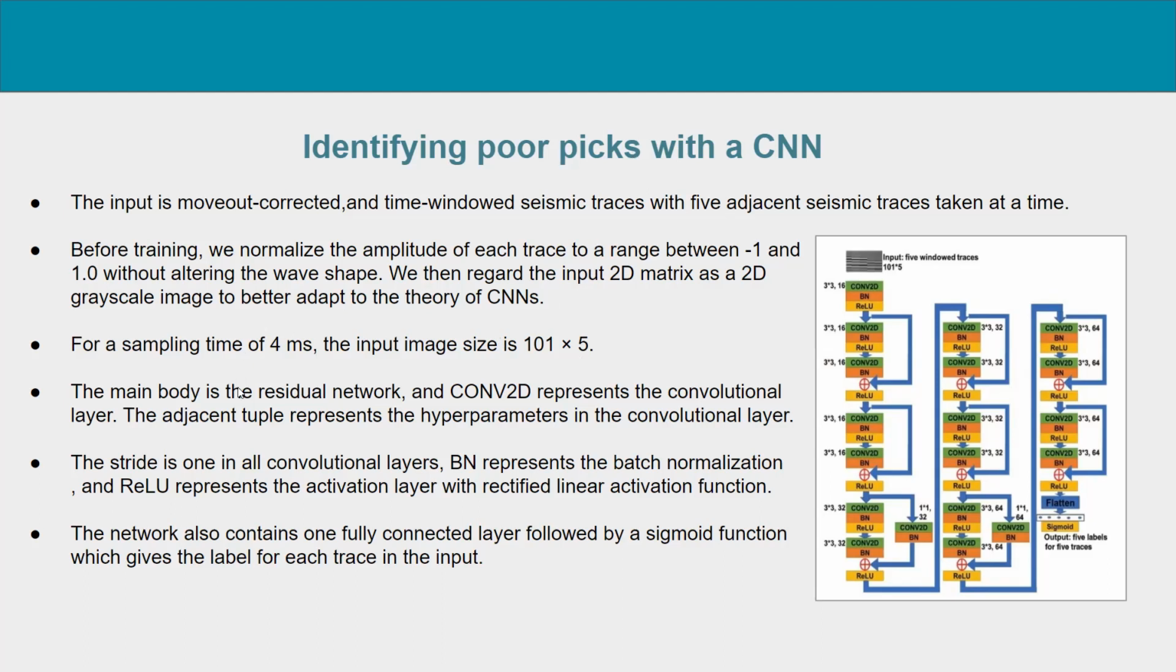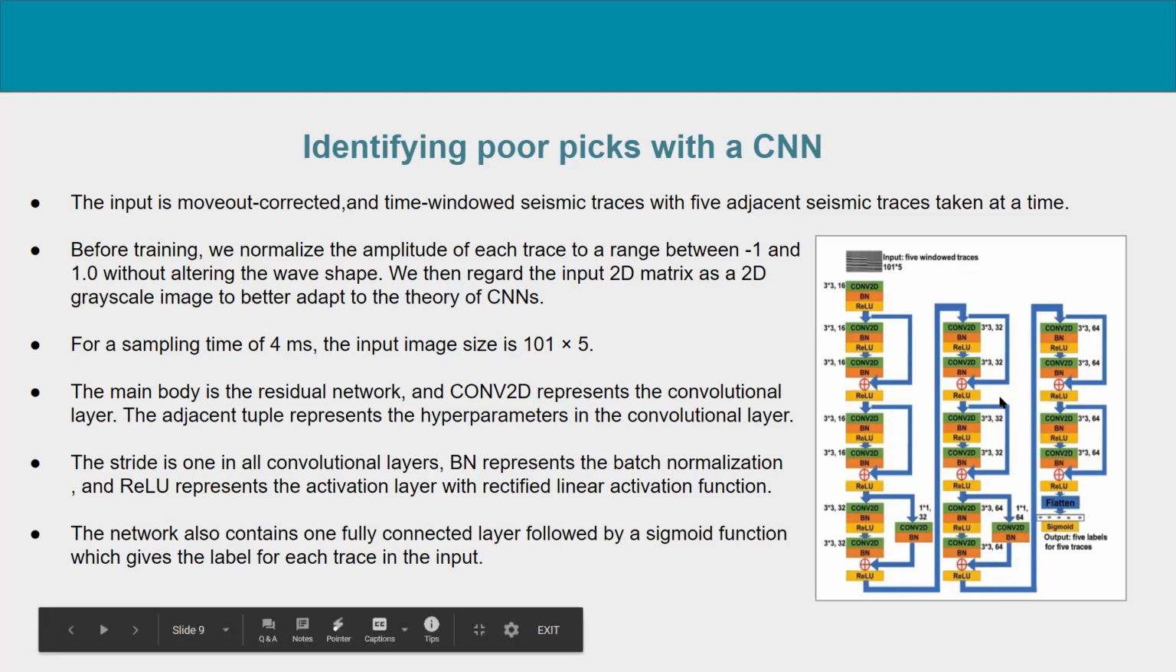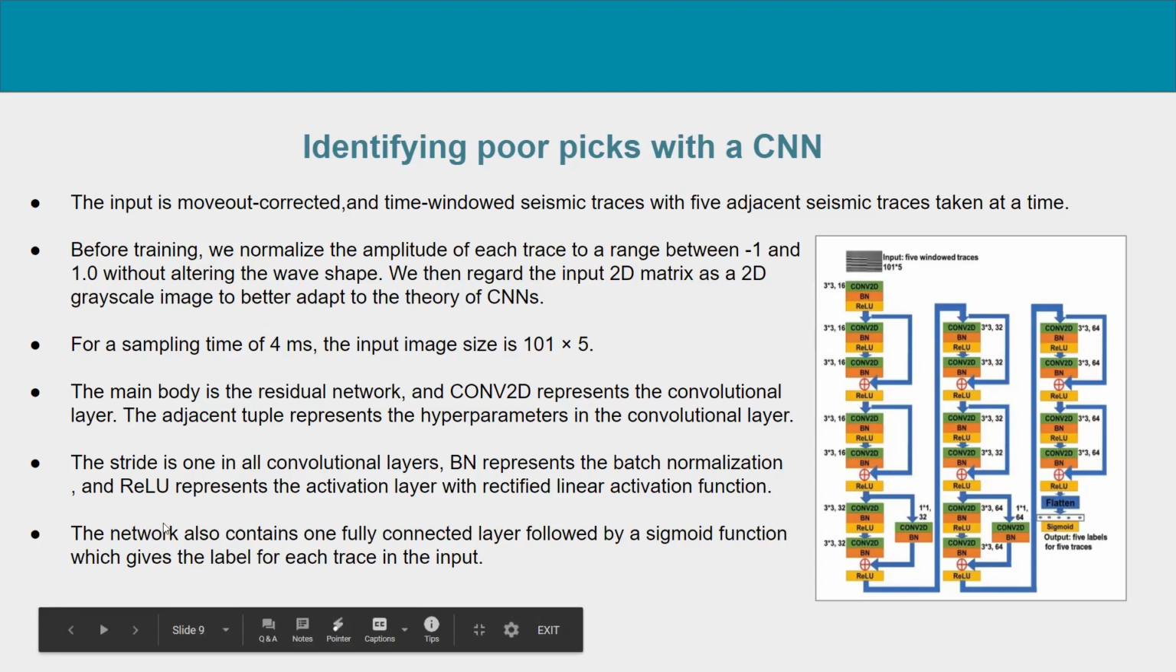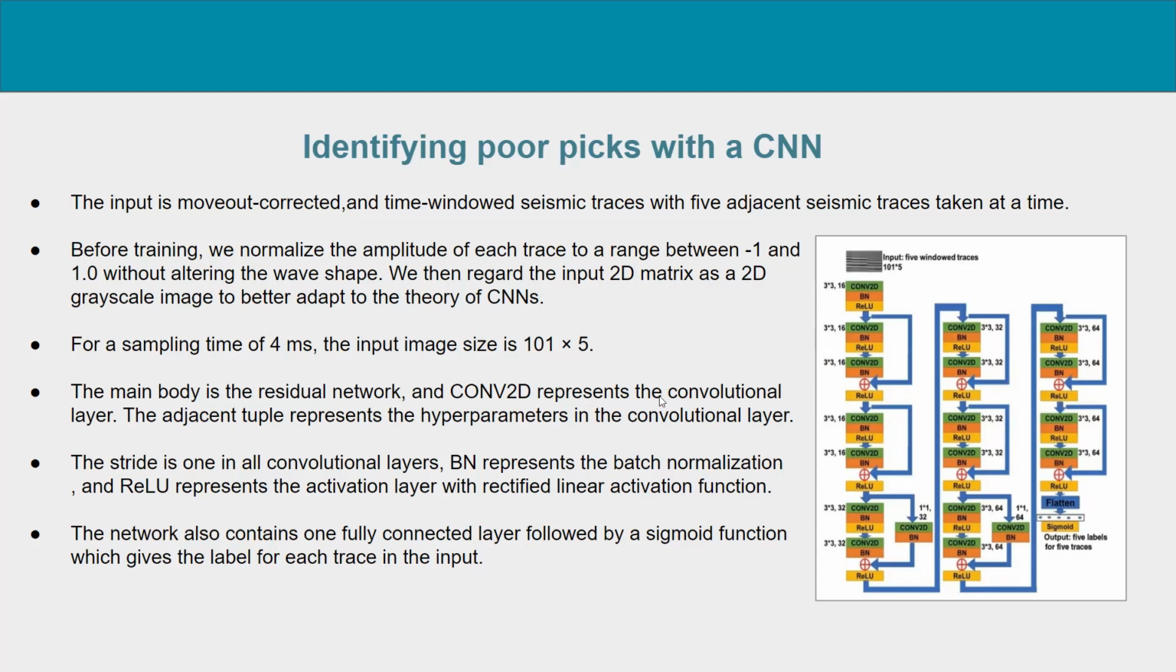So let's discuss the architecture of the convolutional neural network presented in this image. The main body is the residual network. Conv2D represents the convolutional layer, BN represents batch normalization, and ReLU represents the rectified linear activation function. These tuples represent the hyperparameters, like this 3 by 3 represents the kernel dimensions, and this 16 represents the number of filters in this layer. The network also contains a sigmoid function at the end, which gives the label for each trace in the input.